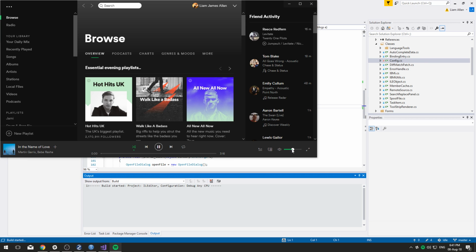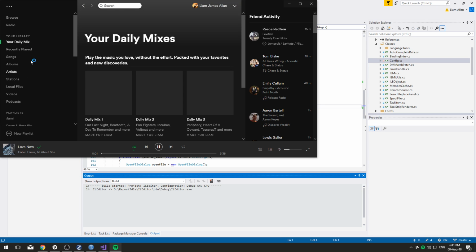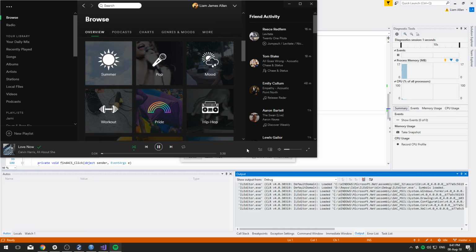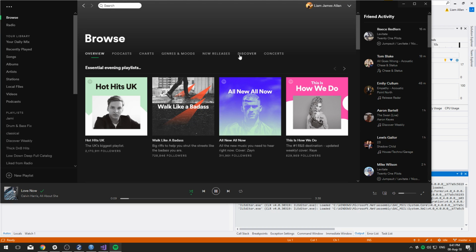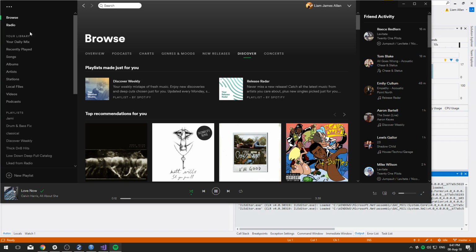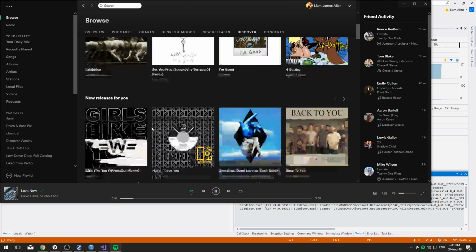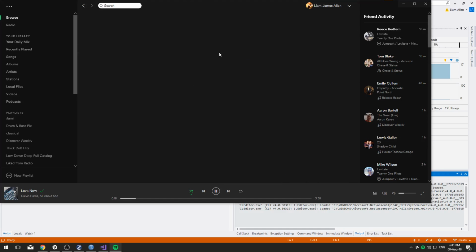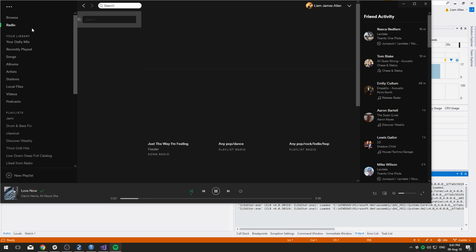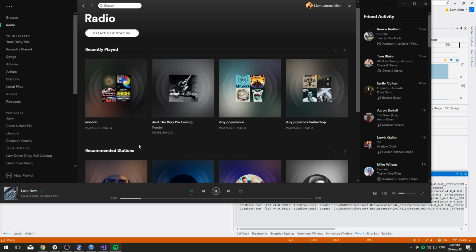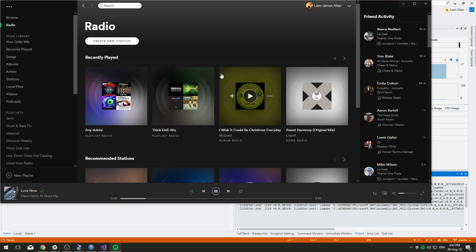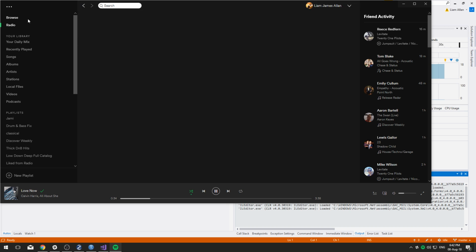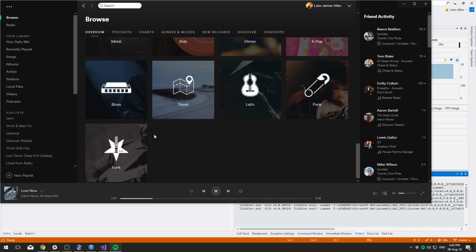There's some bangers on. I like this thing that Spotify has at the moment, where it generates playlists out of music that you generally listen to. Discover? Playlists made just for you. That's the one, but maybe it's not available on PC. Let's have a look at radio. No. No, that's weird.